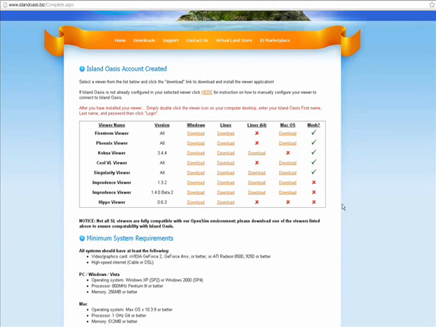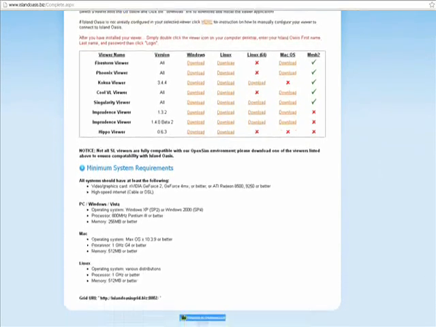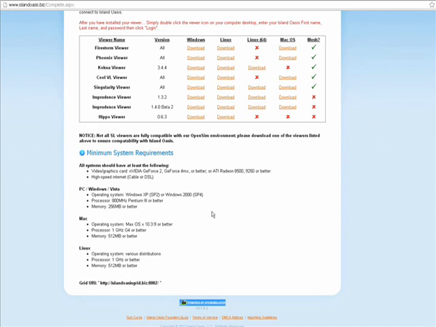The majority of the world that you'll be interacting with is not mesh, so it shouldn't really inhibit how you move and interact with the world. There's only a few limited items that will be mesh, so you will not be able to see those particular items, but it certainly won't interfere with how you move and interact with the world. We do recommend the mesh viewers, but if you want to start out with a non-mesh viewer, that's fine as well. Please note the system requirements at the bottom of the page. That's just to let you know if your computer system can handle this. Most computer systems can handle logging into the virtual world without any problem whatsoever.